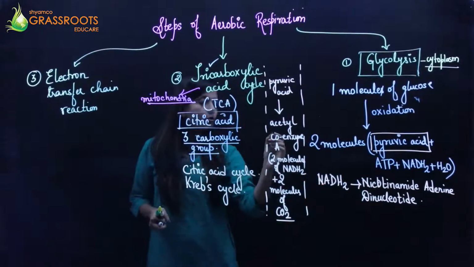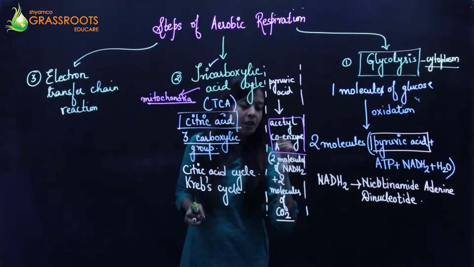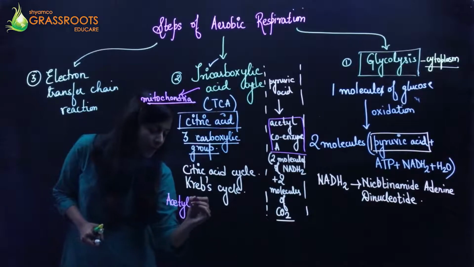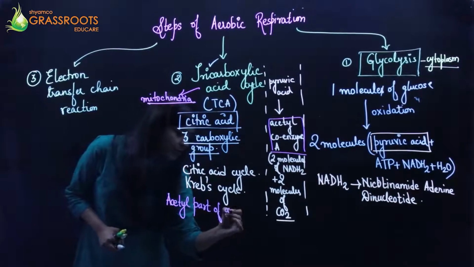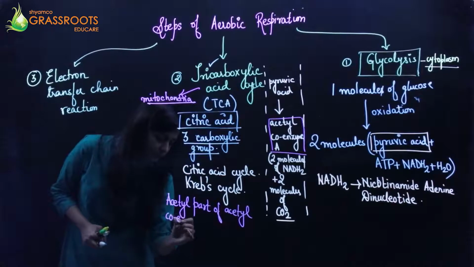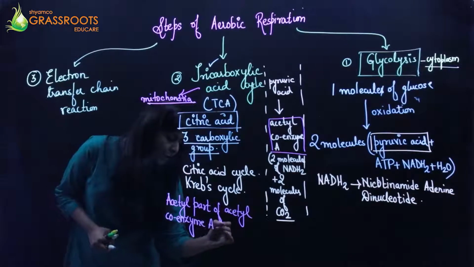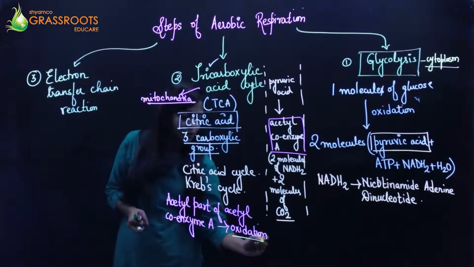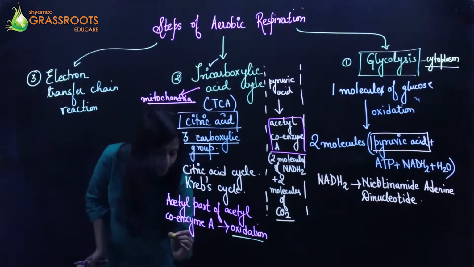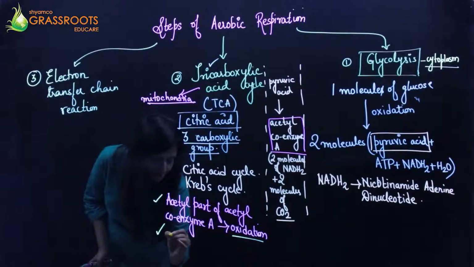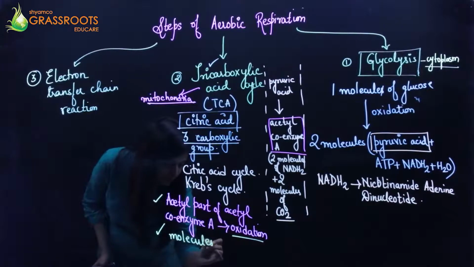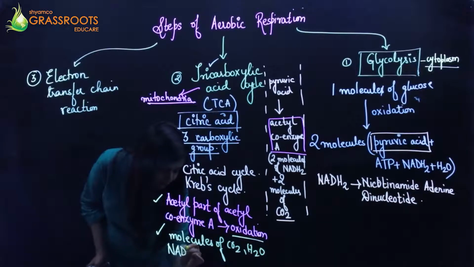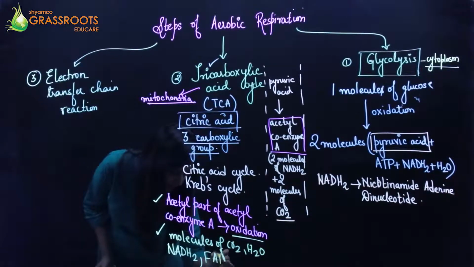Remember in the transition reaction we got acetyl coenzyme A. The acetyl part of the acetyl coenzyme A undergoes oxidation. This oxidation of the acetyl part will produce molecules of CO2, water, NADH2 and also another one known as FADH2.